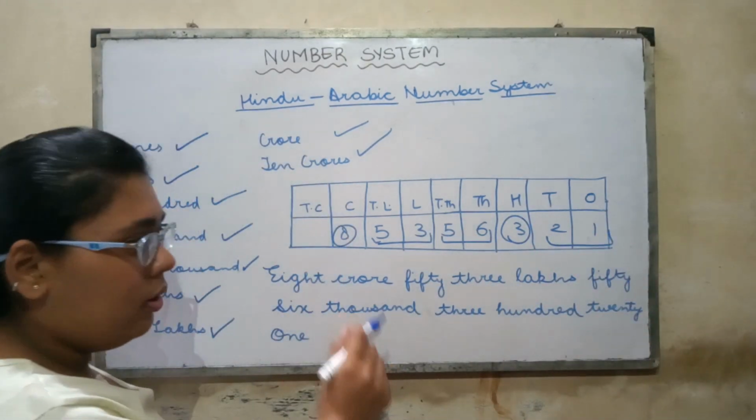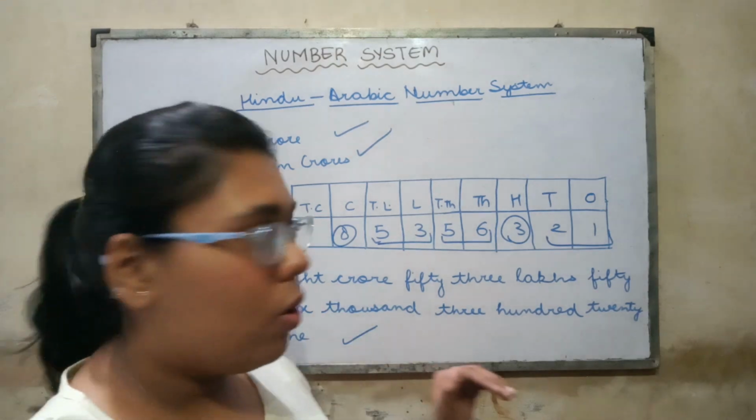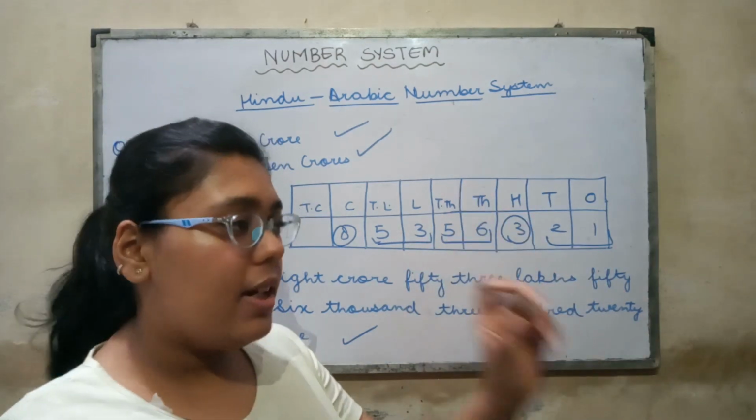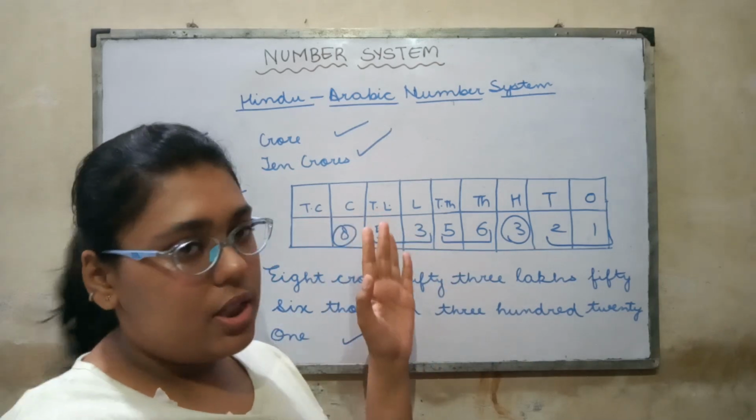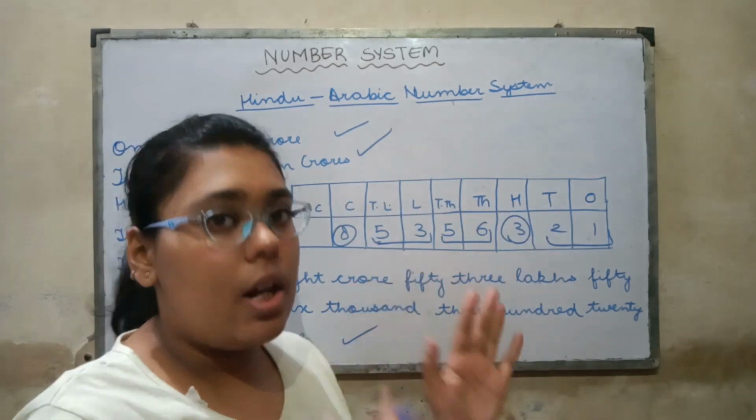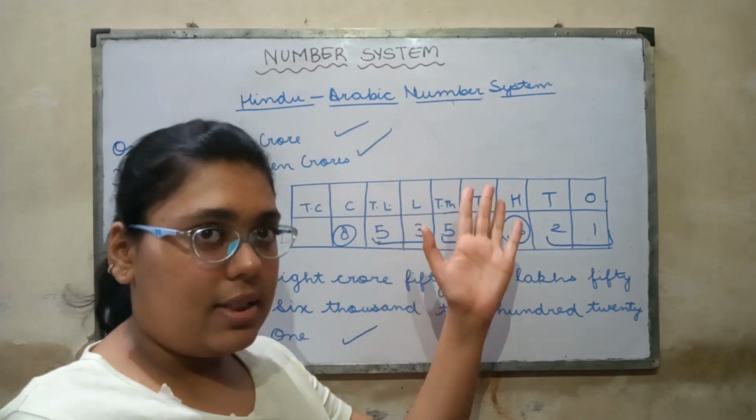56,321. Okay, good. Now we will go to the next number system, but before that let me first recall for you the face value and place value of the numbers, though you have studied in previous classes, but we will discuss it.